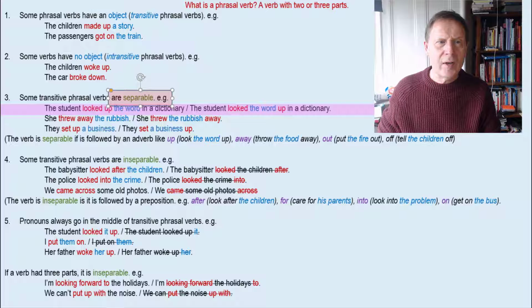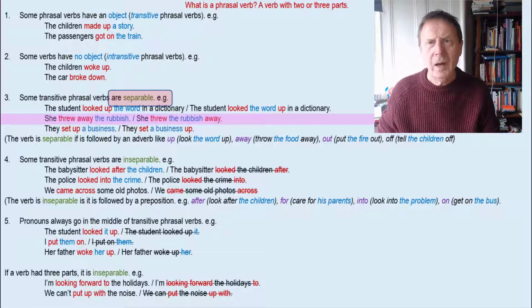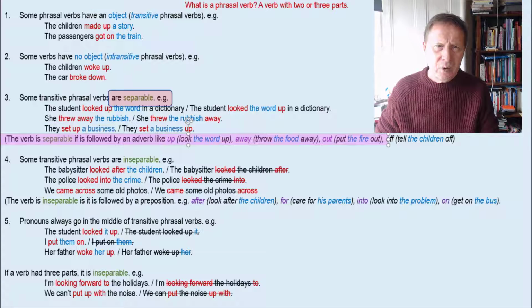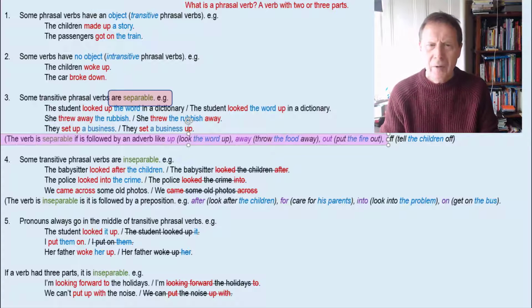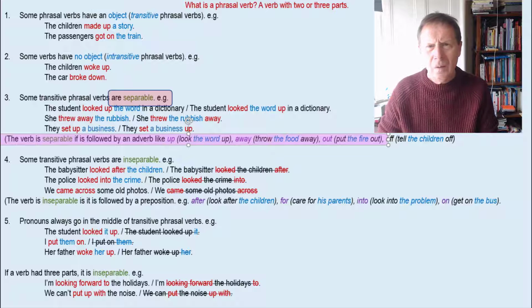Let's look at two more examples. She threw away the rubbish, and also she threw the rubbish away. Another example. They set up a business, or they set a business up. Now, the verb is separable if it is followed by an adverb. In this case, the adverb could be up, or away, or out, or off.